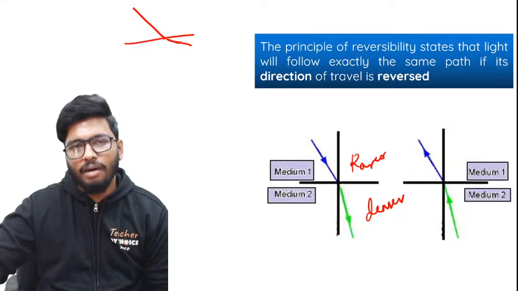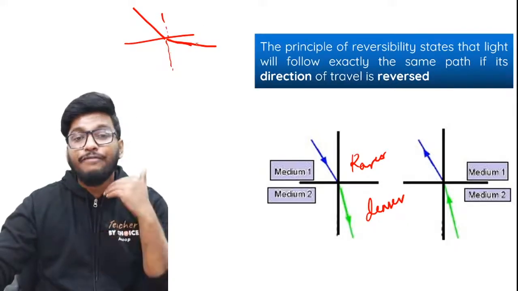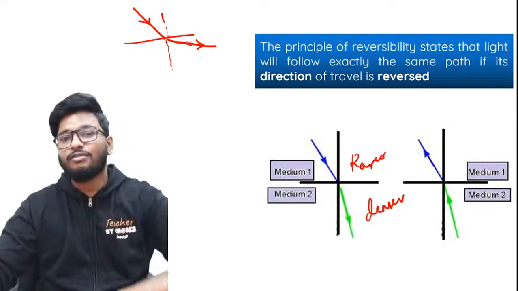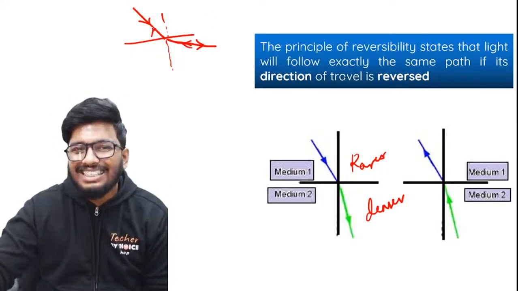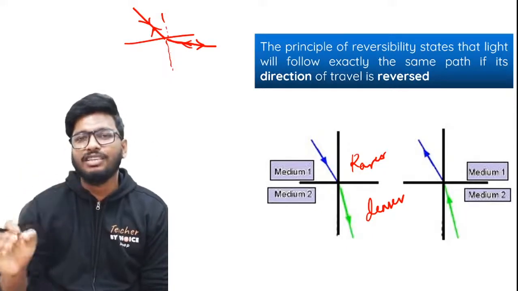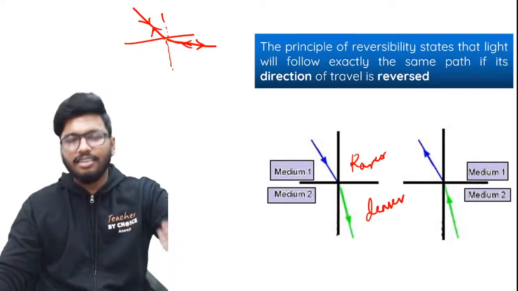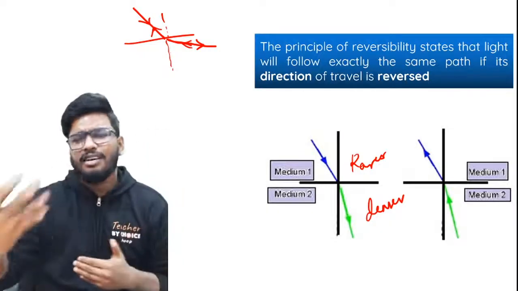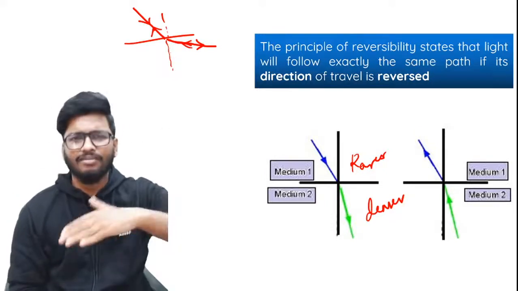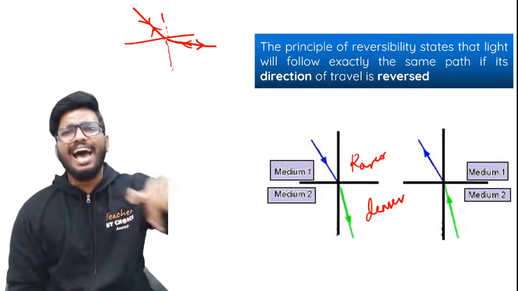Okay, let's say that it's going from a denser medium to a rarer medium. This is the normal now. All right, this is the path of light right now. If I were to reverse the path of light, it would follow the exact same path, because light always travels in a straight line. Hence, when there is a change in the density of the medium and refraction happens, the path of light changes in the exact same manner as it happened before.